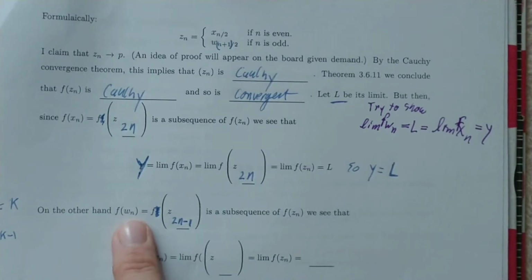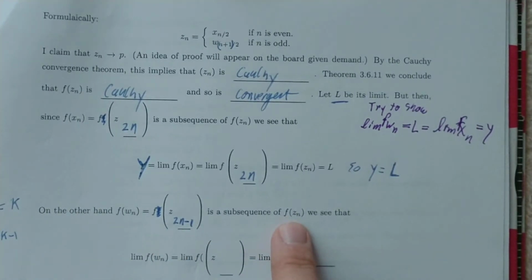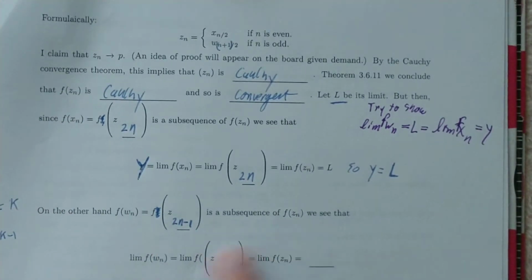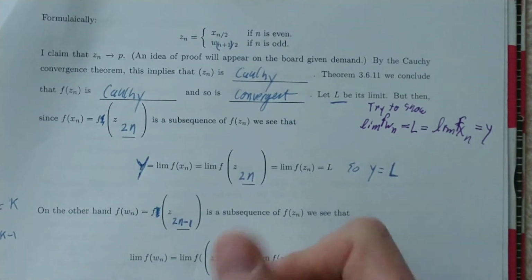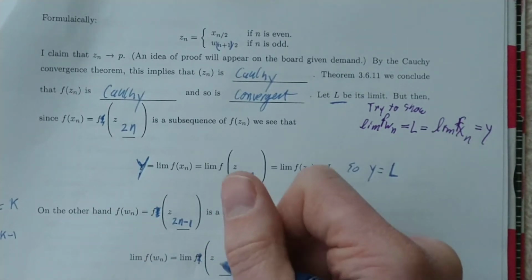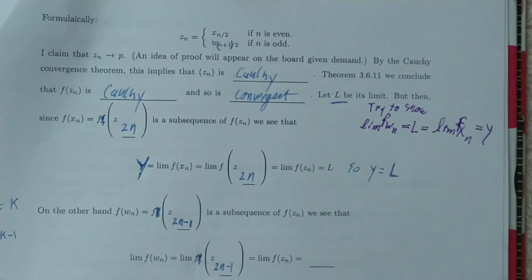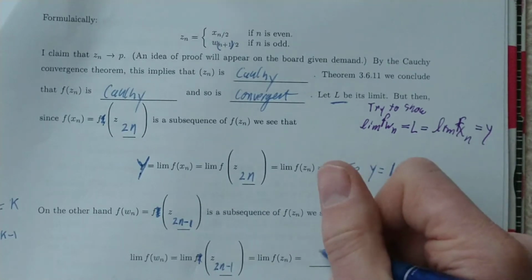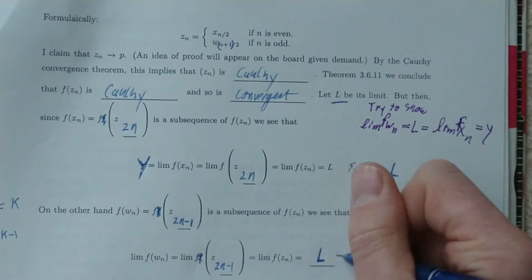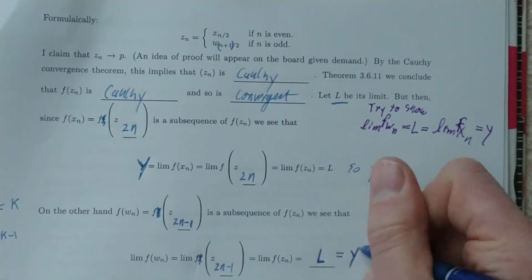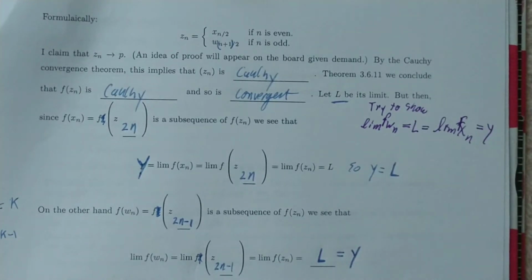So that means f of w sub n is a subsequence of f of Zn, because of course it is. So that means the limit of f of w sub n is the same as the limit of f of z sub 2n minus 1. This is a subsequence of f of Zn, so this limit has to be the same as that. But I already know that that's L, which is also equal to y by this line.